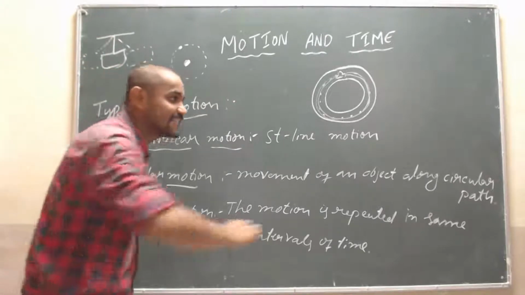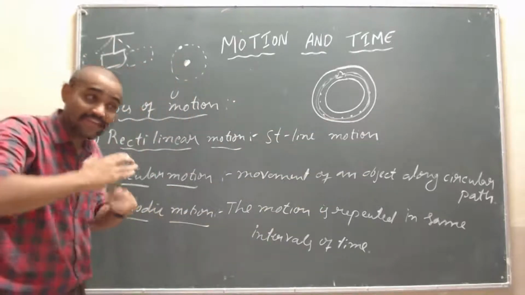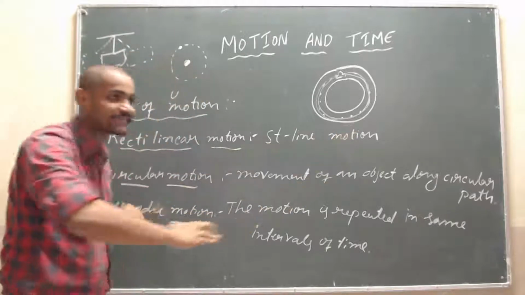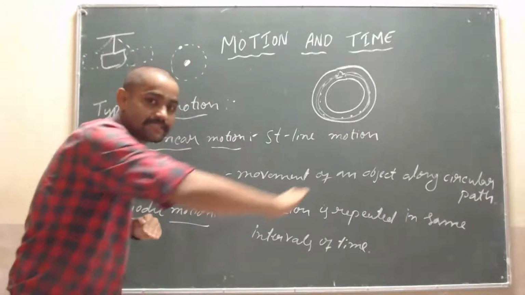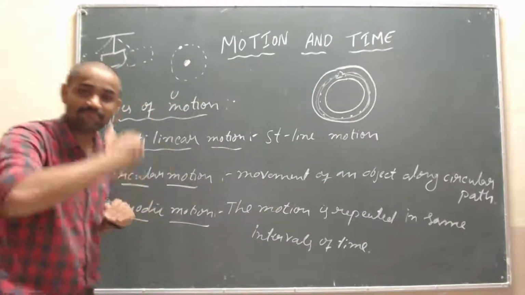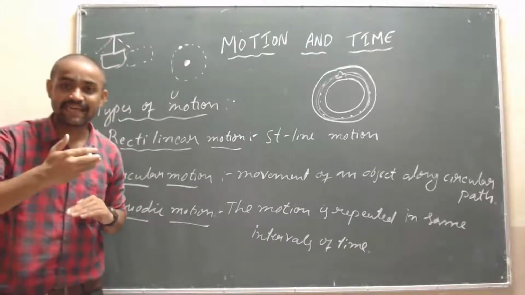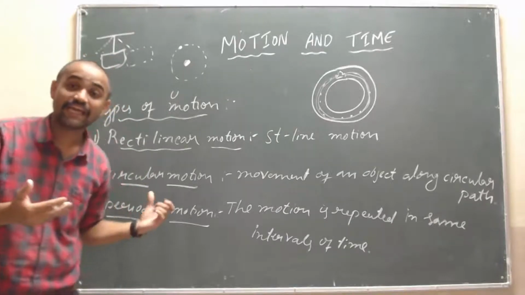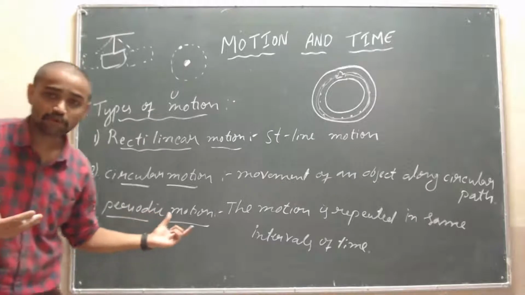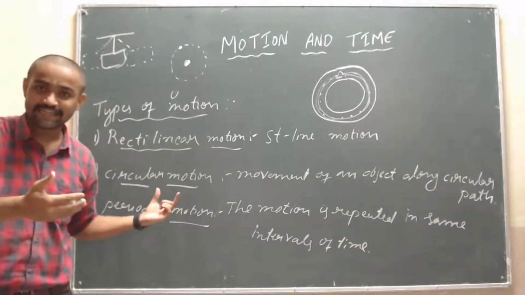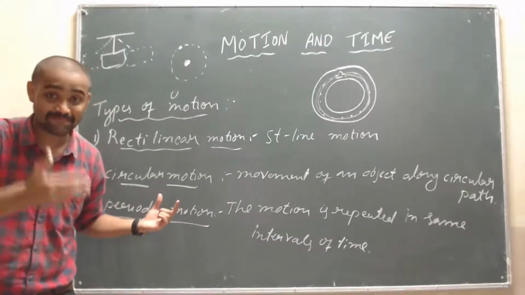Suppose 5 seconds it goes there and comes back. Then again next 5 seconds it will go and come like this, and again like this. Isn't it? The motion is repeating at the same time. It is called as periodic motion. Periodic is nothing but repeating with the same time.